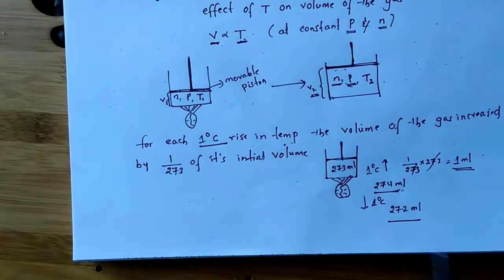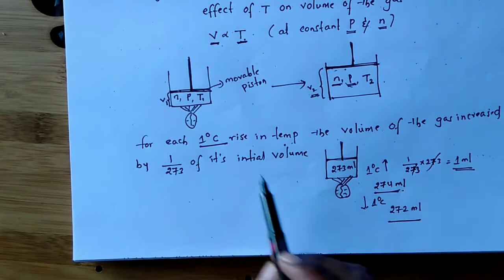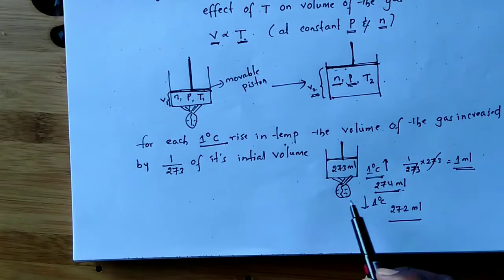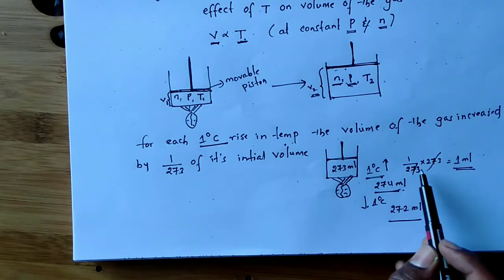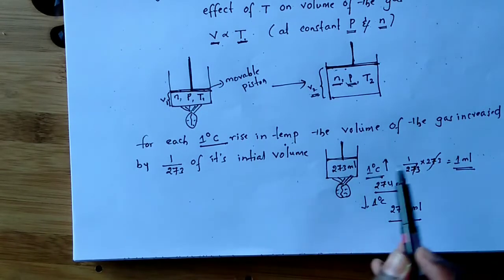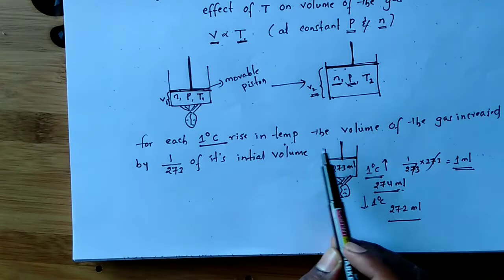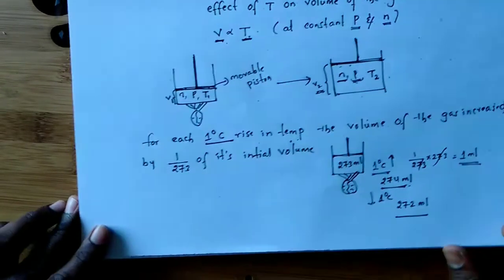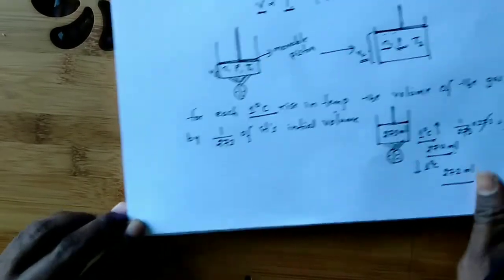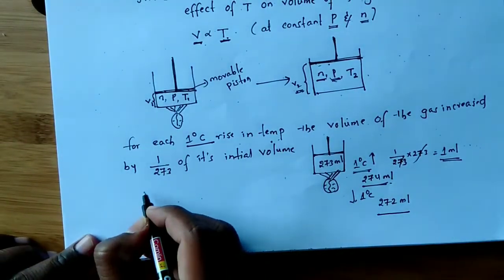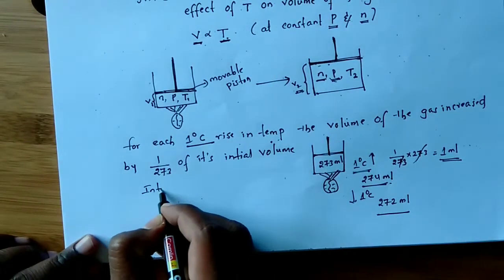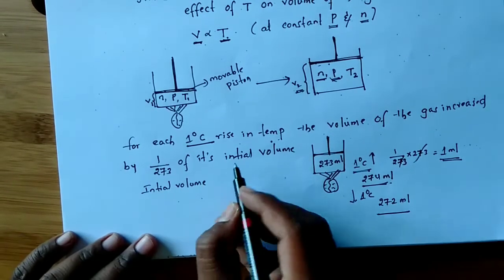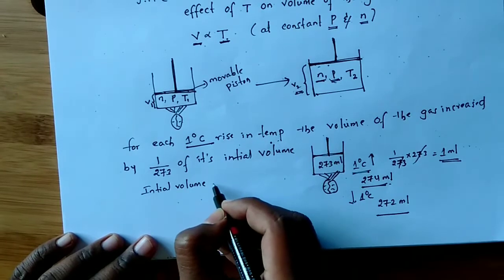This is for our understanding only. On increasing the temperature for each 1 degree centigrade, the volume increases by 1 by 273 of its initial volume, and on decreasing it, the volume decreases by the same amount. Let us assume here the initial volume is at 0 degree centigrade.